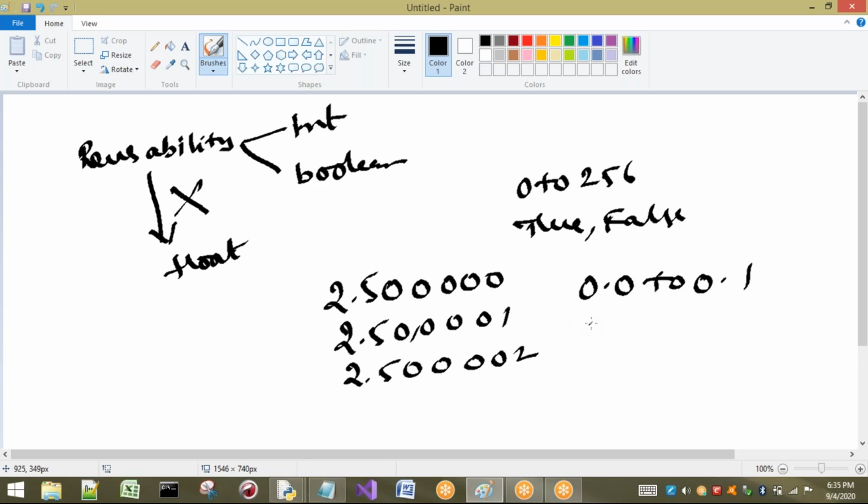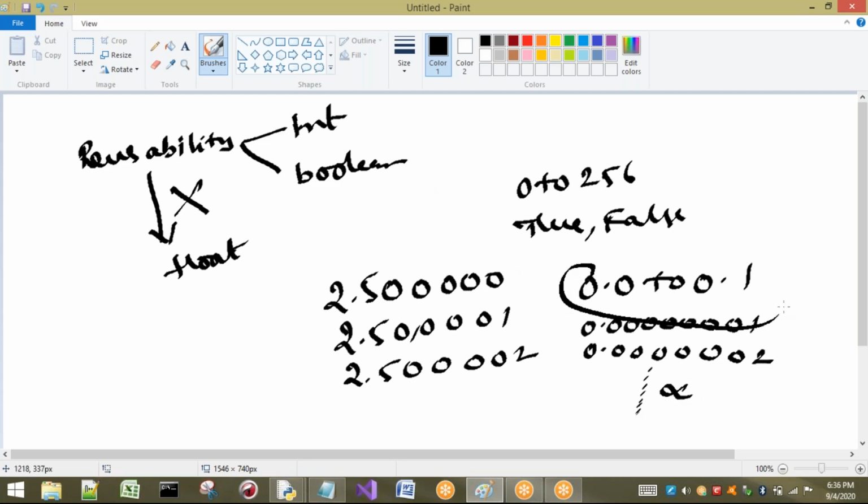That means if you consider, for example, 0.02, 0.1, how many values can be there? For example, I am going to take 0.000000001 and also 0.0000002. How many can be there? There will be an infinite number of values that can be taken between 0.0 and 0.1. So that means what? These many objects by default cannot be created.